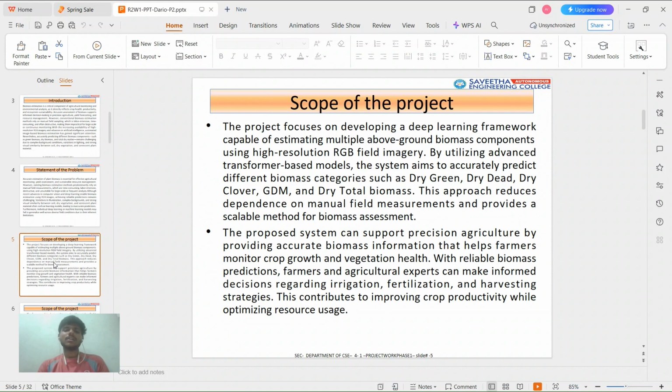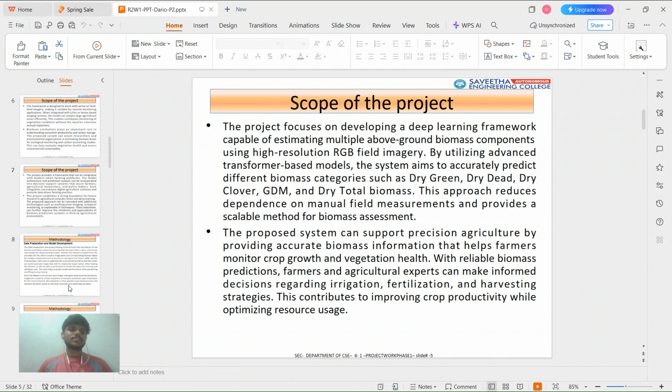The proposed system can support precision agriculture by providing accurate biomass information that helps farmers monitor crop growth and vegetation health. Okay, and this also helps them manage irrigation, fertilization, and harvesting strategies.